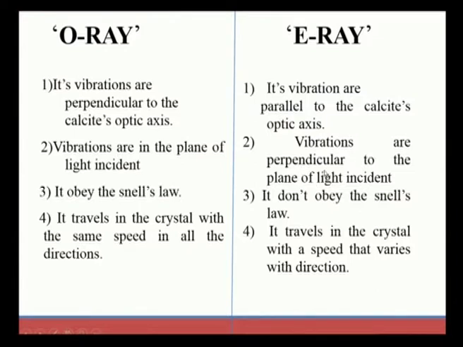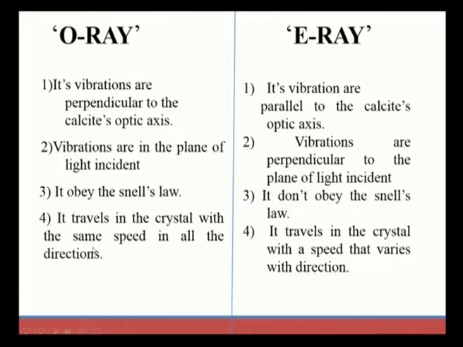Also, the ordinary ray always obeys Snell's law, but the extraordinary ray does not obey Snell's law.